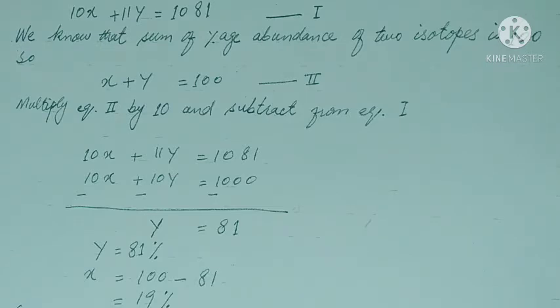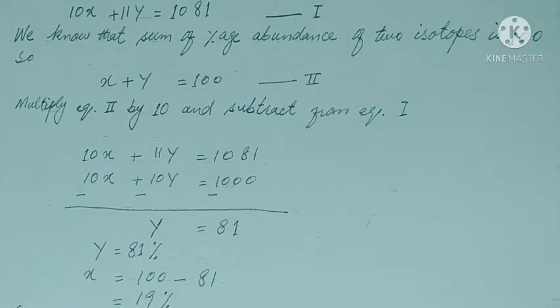Multiply equation 2 by 10 and subtract it from equation 1. So equation 1 is 10x plus 11y is equal to 1081, and equation 2 becomes 10x plus 10y is equal to 1000. Subtract this equation from equation 1. So 10x cancels with 10x and y is equal to 81.